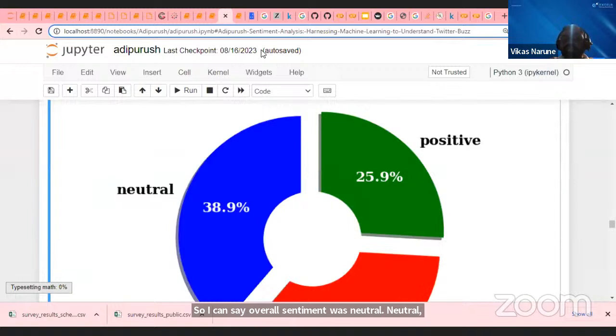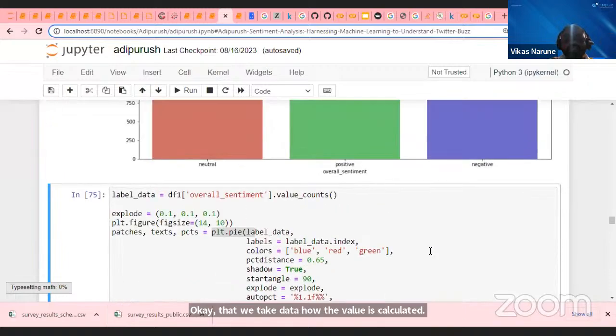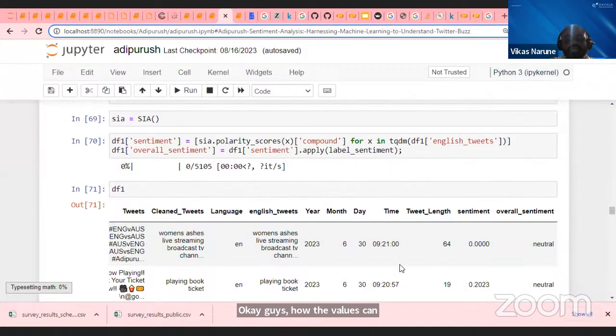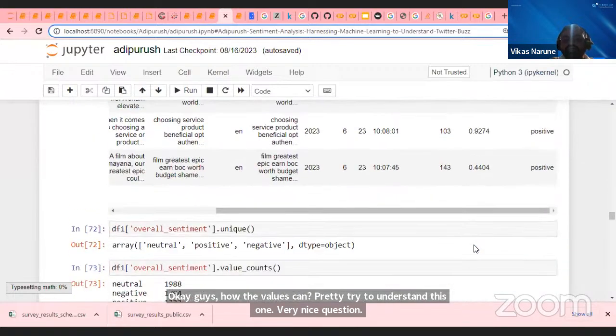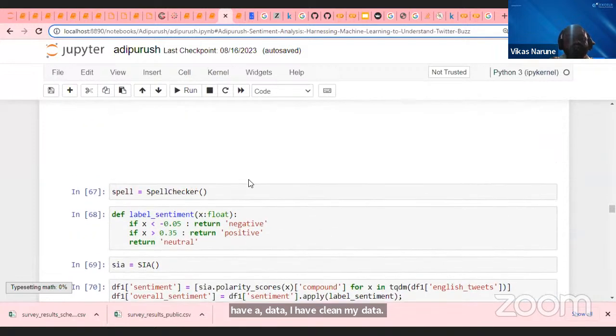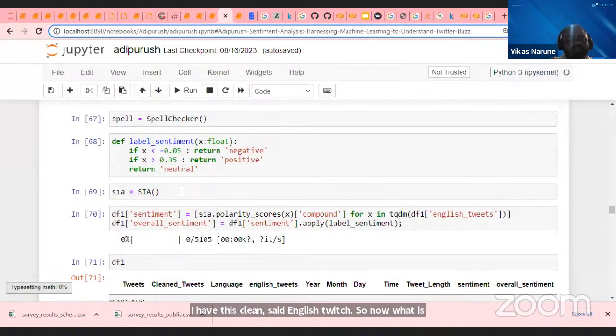Okay, from the tweeted text data, how is the value calculated? Guys, how the value is calculated, I don't understand this one. Very nice question. So when I have tweeted data, I have cleaned my data. I have these clean English tweets, right? Now what is happening? Try to understand. I call this function, SIA.